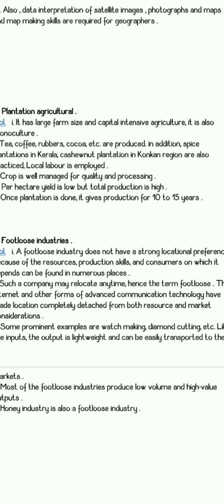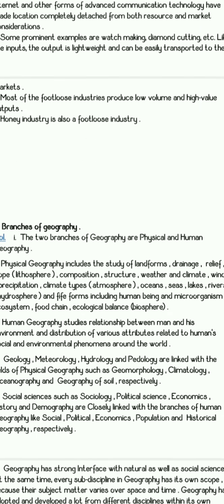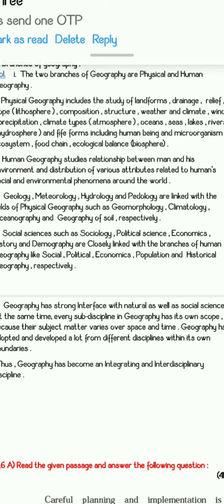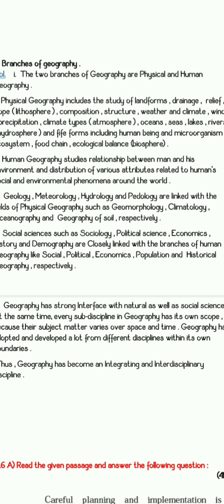So what are the examples of footloose industries? Like diamond cutting, watchmaking. So lightweight industries you can mention here. Most probably footloose industries produce low volume and high value output. Okay, so they are very lightweight materials. Next is branches of geography. You can differentiate the branches into two groups like physical and human geography, and you can write about it.